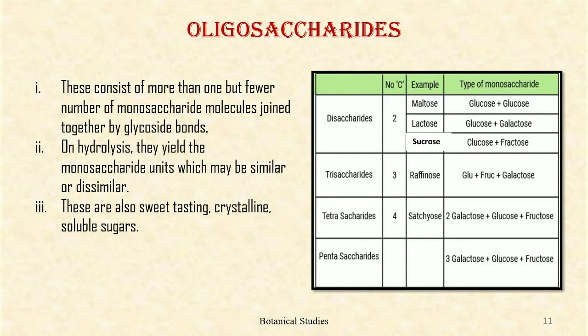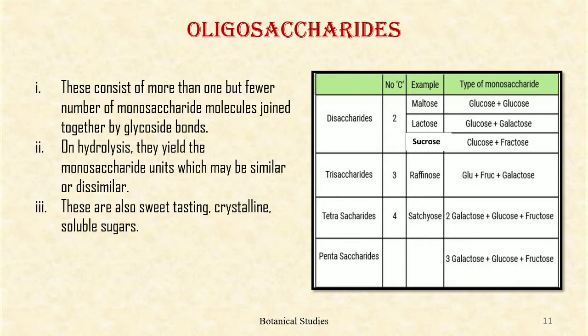Depending upon the number of monosaccharide molecules from which the oligosaccharides are formed, they are grouped into the following categories: disaccharides, trisaccharides, tetrasaccharides, pentasaccharides, and so on. Disaccharides: this is an oligosaccharide made up of two monosaccharide units. The chemical formula is C12H22O11. The examples are sucrose, maltose, and lactose.